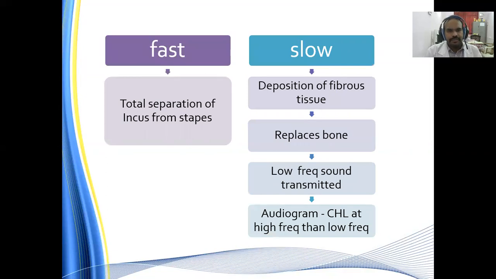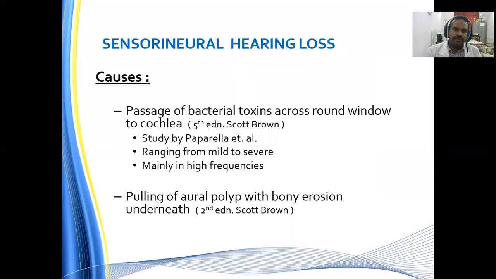Whereas in a fast-progressing case, there is total separation of the incus from the stapes. In case of slowly progressive disease, there is deposition of fibrous tissue which replaces the bone, and low frequency sounds get transmitted. On the audiogram, there is conductive hearing loss at high frequency, then low frequency.